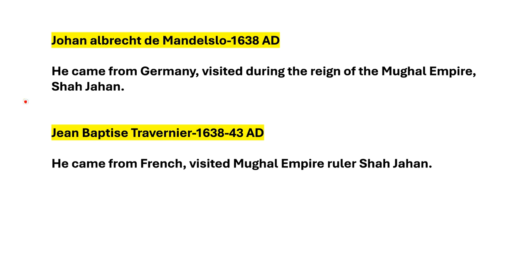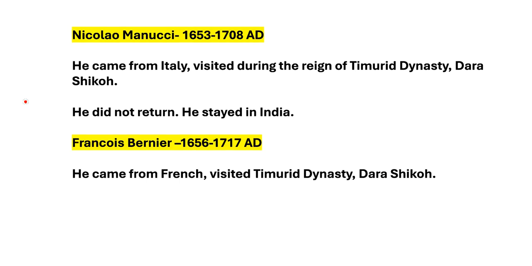Next one, Johann Albrecht de Mandelslo. Time period is 1638 AD. He came from Germany. He visited during the reign of the Mughal Empire. The ruler was Shah Jahan. Next one, Jean-Baptiste Tavernier. Time period is 1638 to 43 AD. He came from French. He visited during the Mughal Empire. The ruler was Shah Jahan. Let's move on to the next slide.